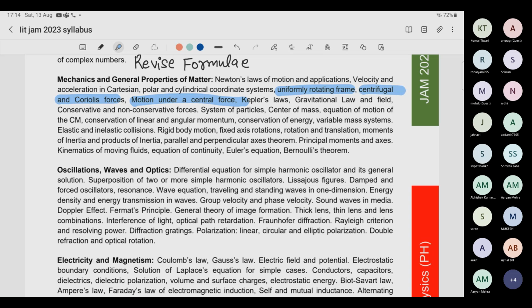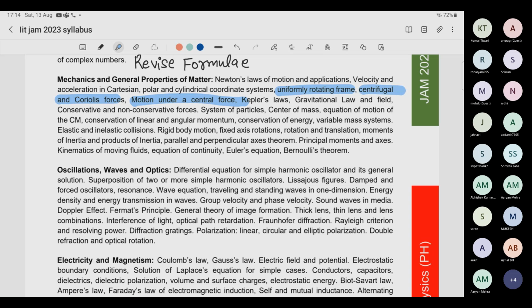So what you can do is, if you think you can't remember these formulas, write them in a formula sheet and keep revising them. You must have a formula sheet of four or five pages which you revise every day, and it is going to help you.